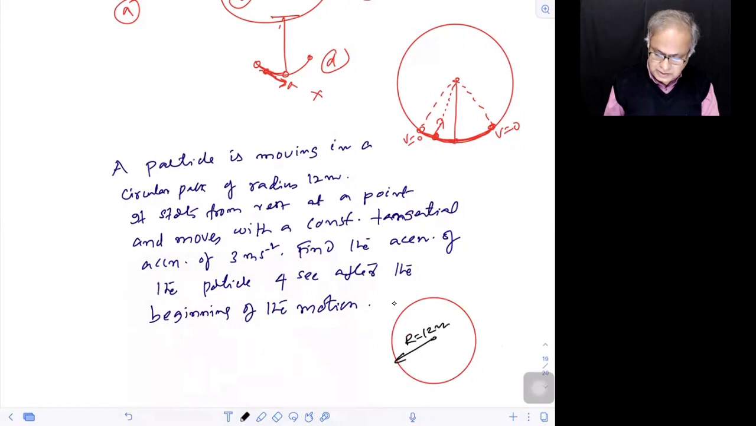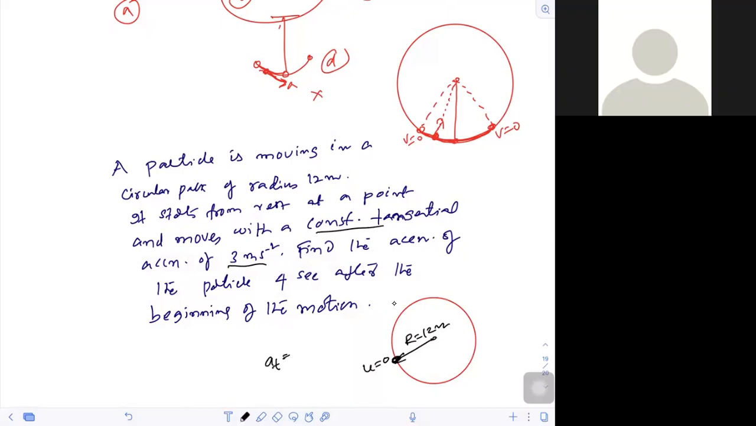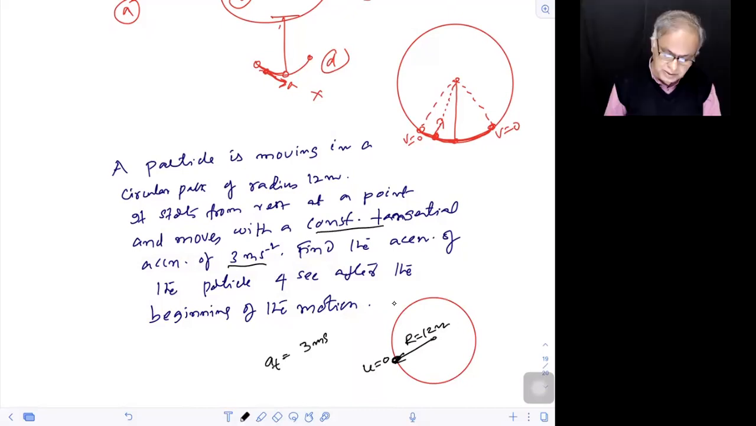Now say it starts somewhere here, but u was 0, speed was 0. It has got a constant tangential acceleration. That means the speed was changing at the rate of what? 3 meters per second. So A tangential equals how much? 3 meters per second square.